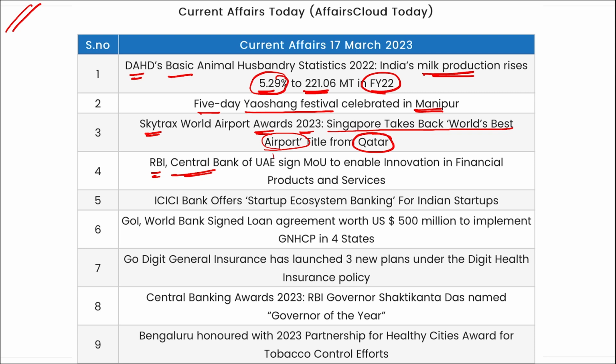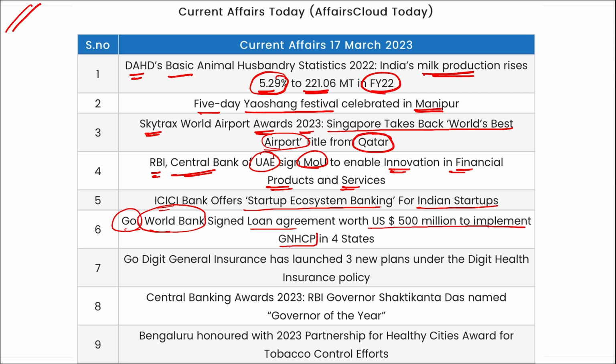RBI and Central Bank of UAE have signed an MOU to enable innovation in financial products and services. ICICI Bank offers startup ecosystem banking for Indian startups. Government of India and World Bank have signed a loan agreement worth 500 million US dollars to implement the GNHCP in 4 states. Go Digit General Insurance has launched 3 new plans under the Digit Health Insurance policy.